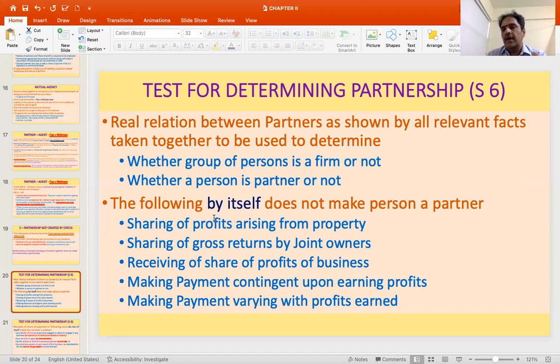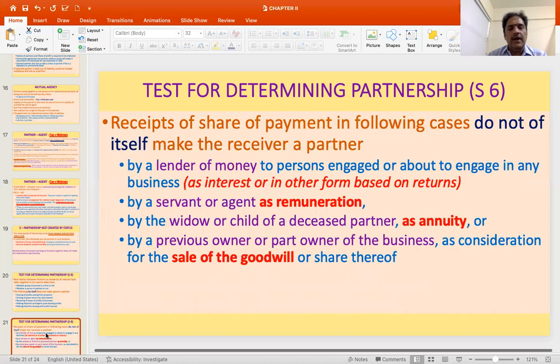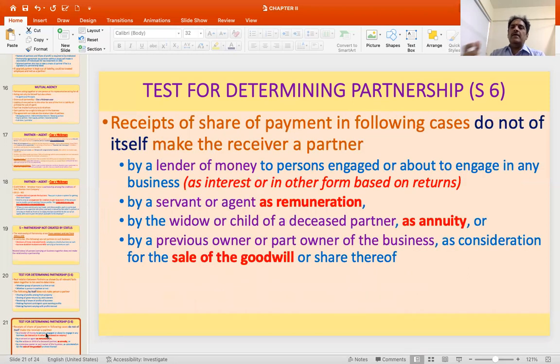So if I'm getting 100 rupees, I will give you 10. If I get 1,000, I will give you 20. That kind of variation does not per se make him a partner, or the relationship a partnership. And the section goes ahead and says that receipt of a share of payment, which may appear to be sharing of profits, but is merely making a payment in the following instances, does not of itself make the receiver a partner. So what are those instances?